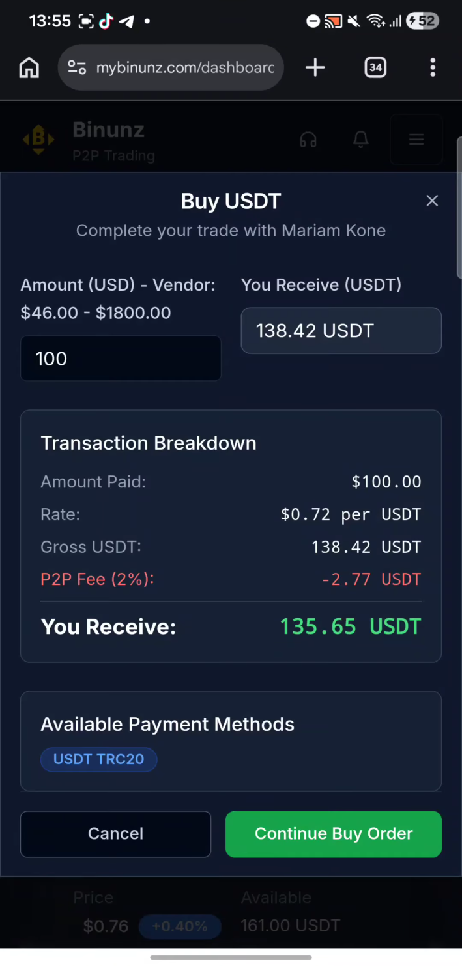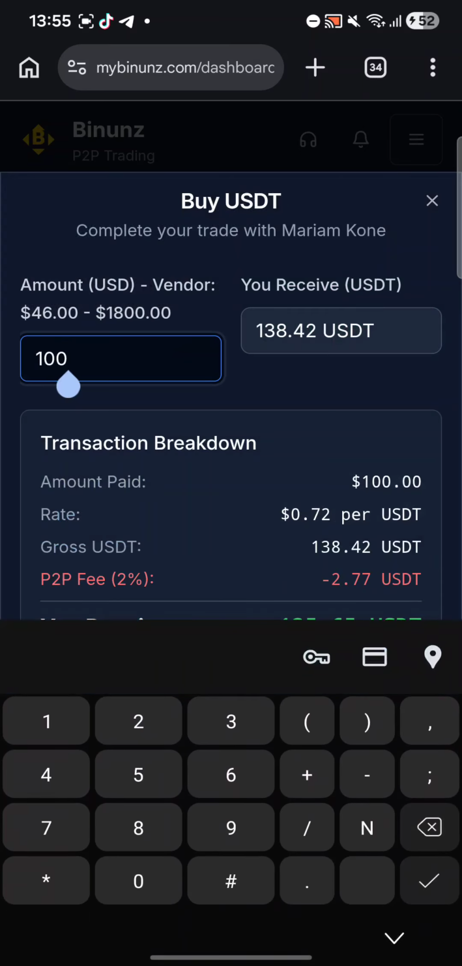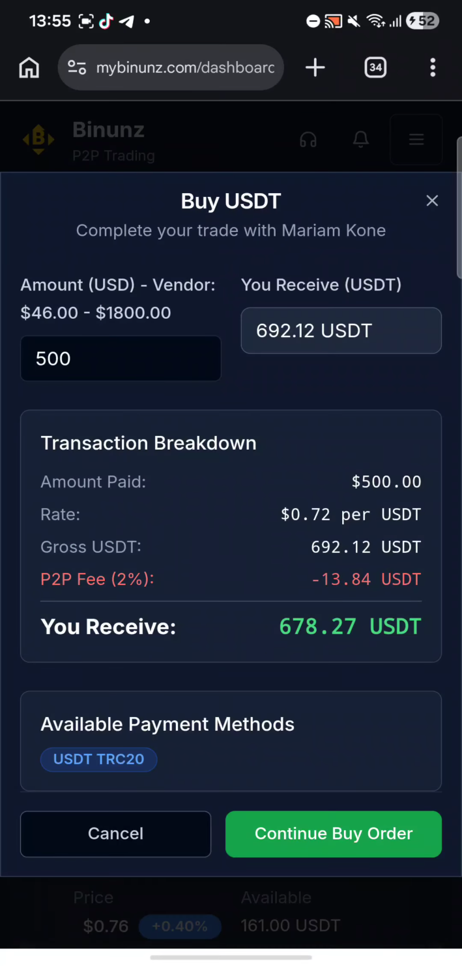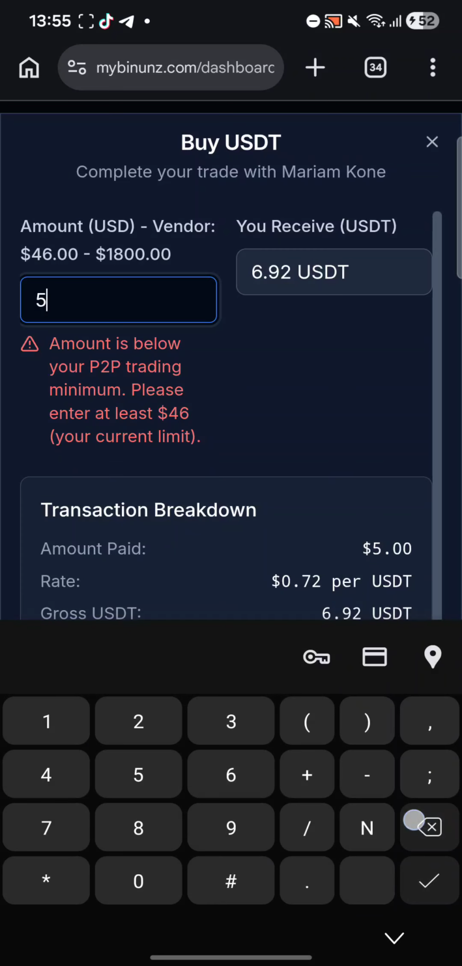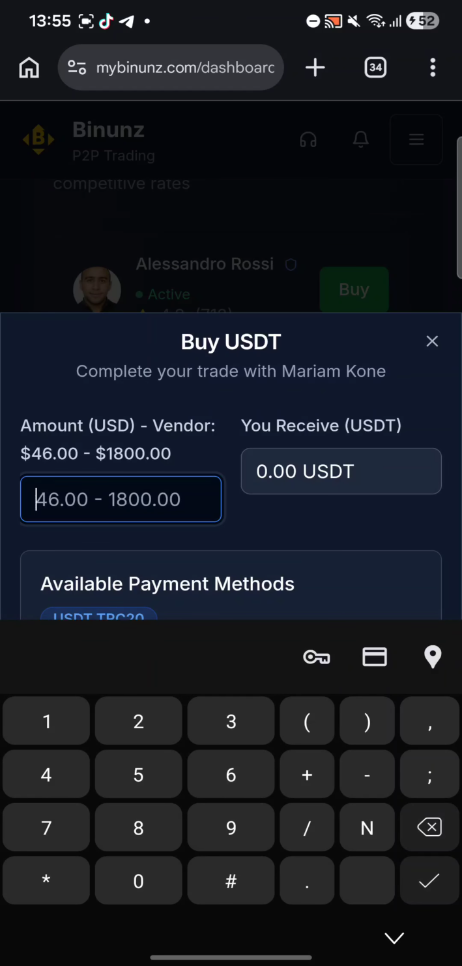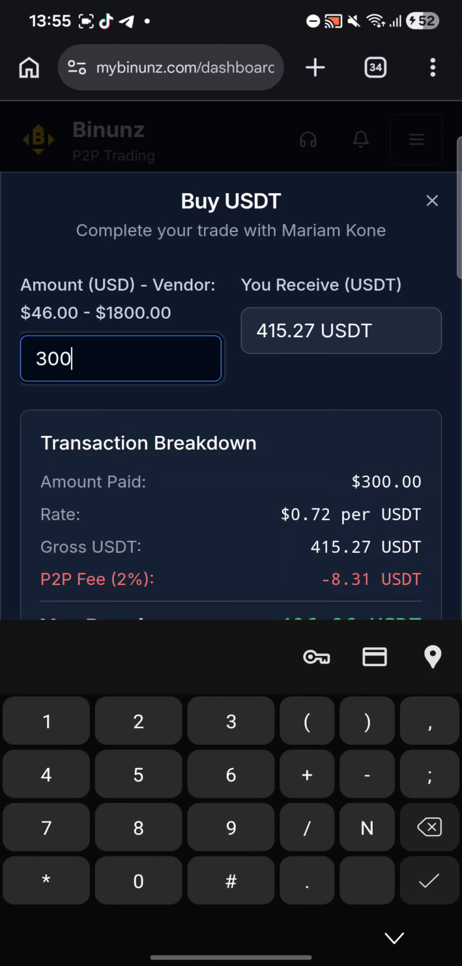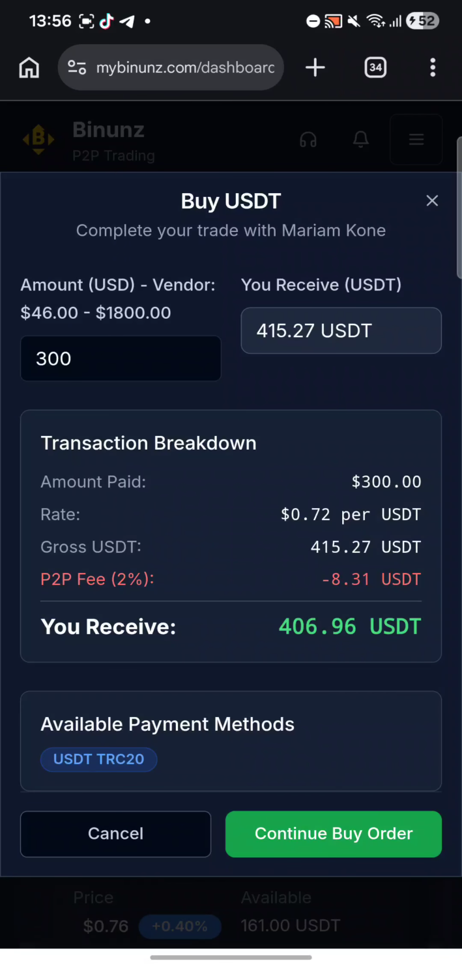And so without wasting time, I'm going to buy USDT on Mariam Con worth, no, not 1,500. Yes, I'm going to buy 500 from here. You see, 500 will give me 678. Let's say, because today I have done many trades here, I'm going to buy worth 300. Okay, and you see I'm going to get 406. The profit is 106.